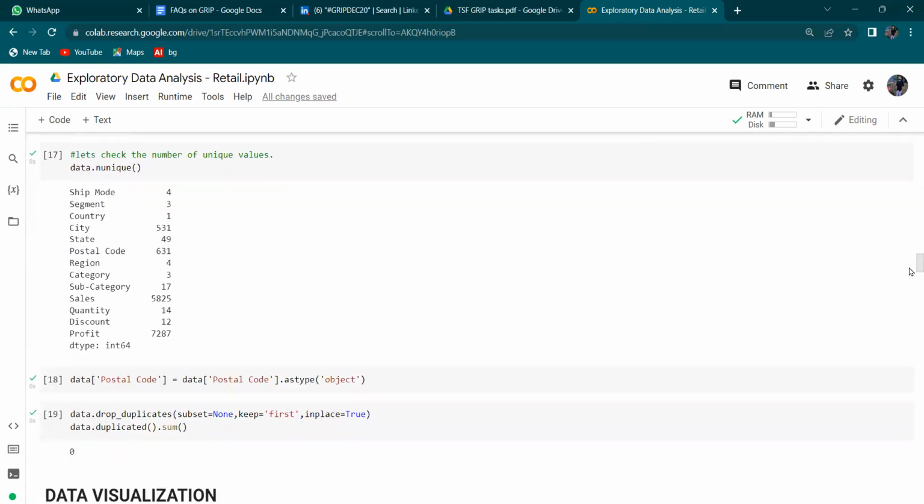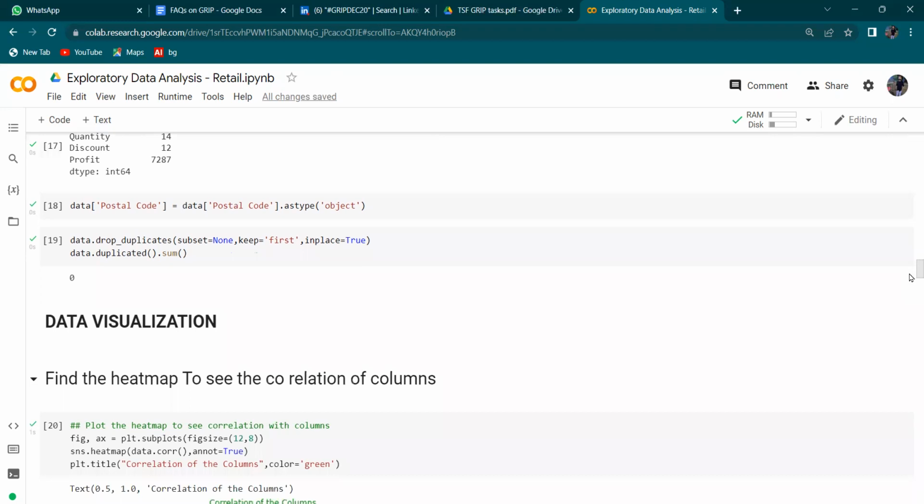Now let's check the number of unique values using the nunique function. In ship mode, we have 4 unique values. In segment, we have 3. In country, we have 1. In city, we have 531 unique values. In state, we have 49. In postal code, we have 631. In region, we have 4. In category, 3. In subcategory, we have 17. In sales, we have 5,825 unique values. In quantity, we have 14. In discount, we have 12. And in profit, we have 7,287.